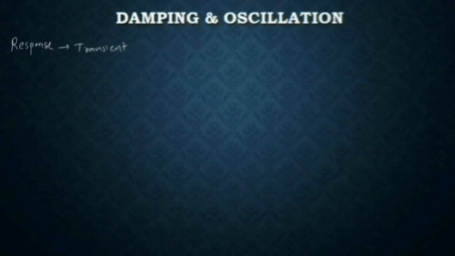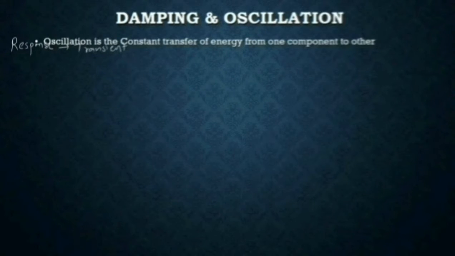Transient is the energy that is already stored in the system components, and if that energy keeps on transferring from one component to some other component constantly, this constant transfer of energy we can call oscillation. Also we can say oscillation is the constant transfer of energy from one component to another component.